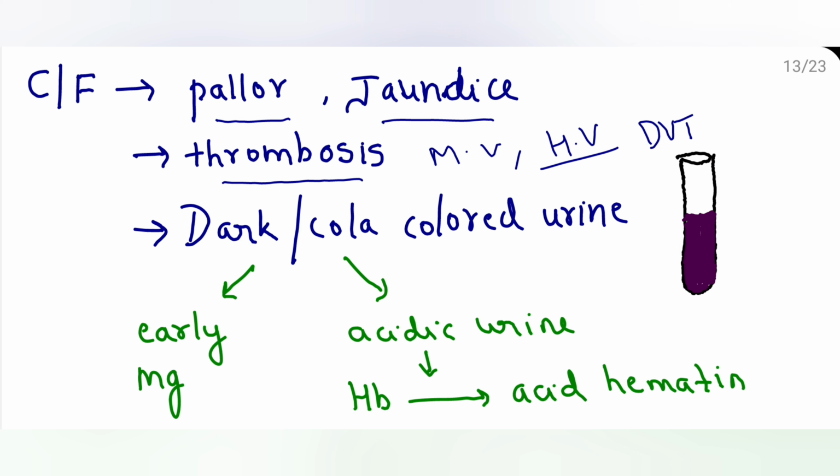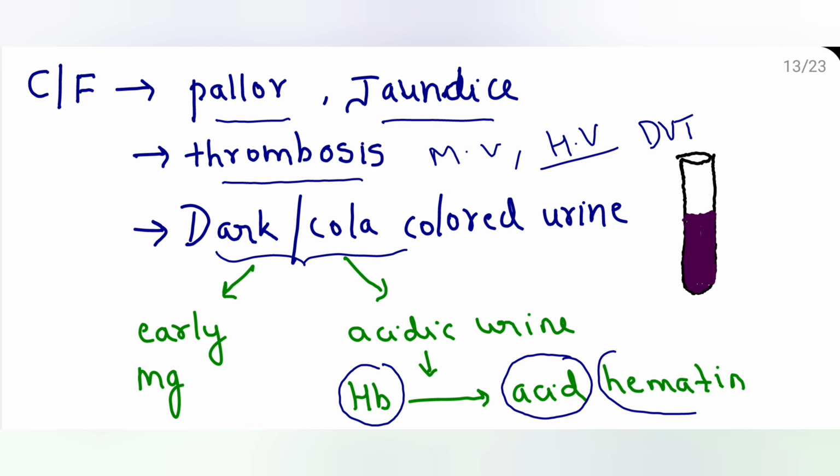Whenever the PNH word comes, we know there is cola colored urine. Why does this cola colored urine occur? Because the hemoglobin which is released because of the intravascular hemolysis, in the presence of reduced pH or acidic pH, will convert into hematin.